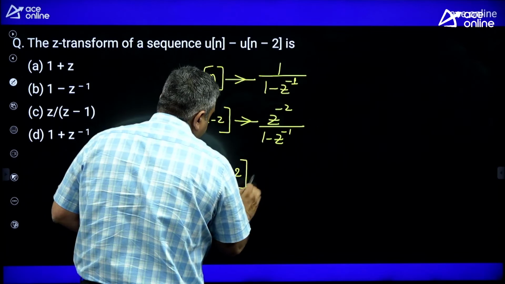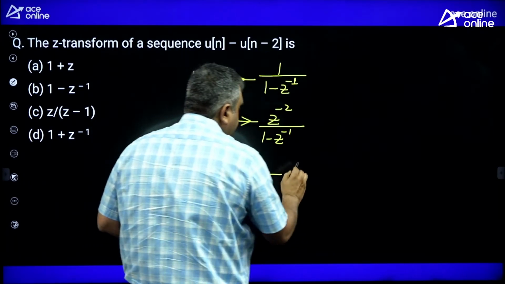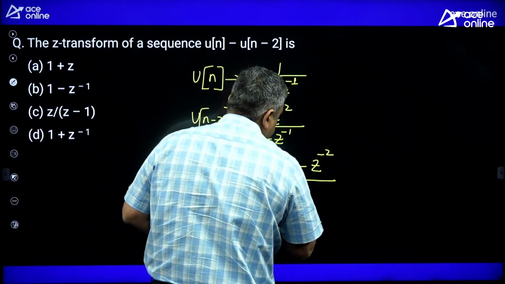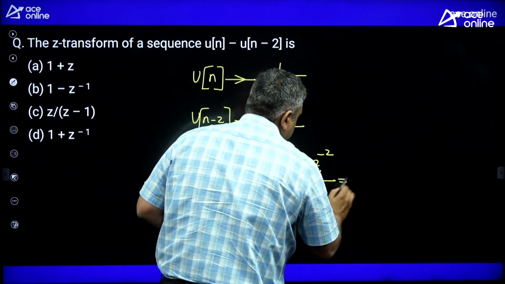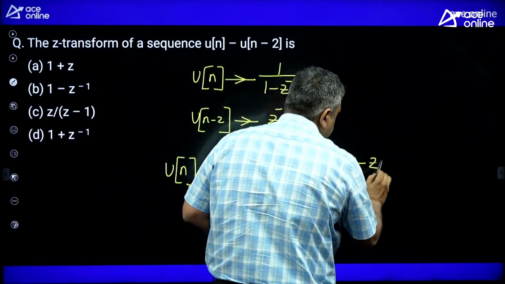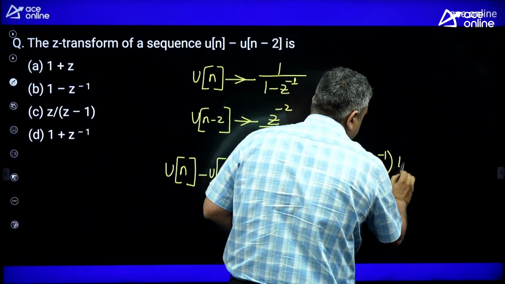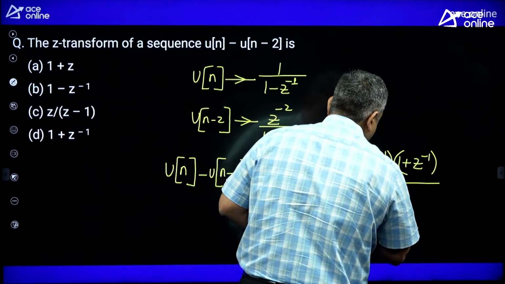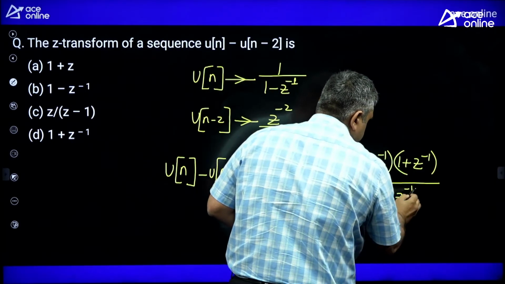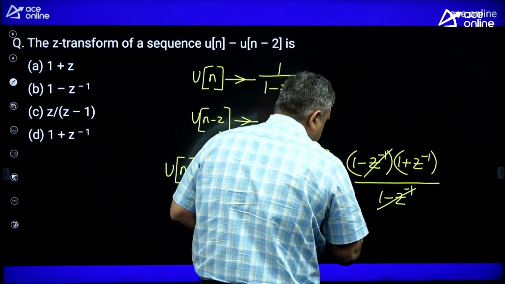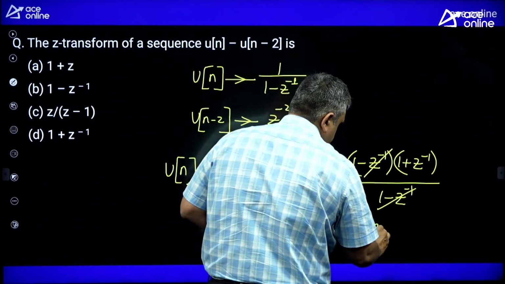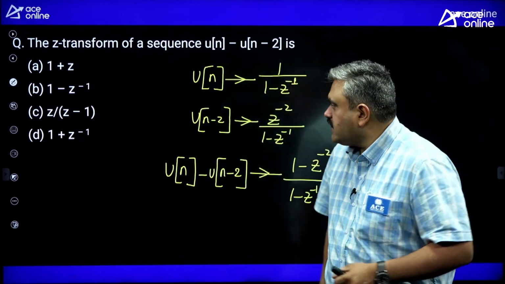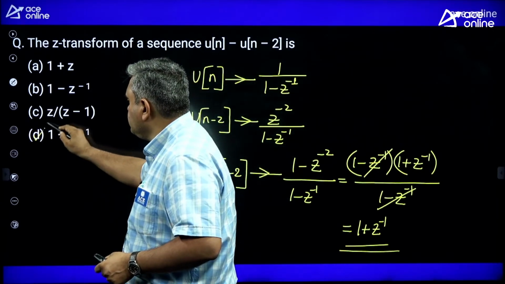When you subtract sequences in time, you can also subtract their individual transformations. So it becomes 1 minus z power minus 2 by 1 minus z inverse. You can write this numerator as 1 minus z inverse into 1 plus z inverse, whole divided by 1 minus z inverse. So this and this will get cancelled. So the value will be 1 plus z inverse. That is the answer. So your correct choice will be 1 plus z inverse.